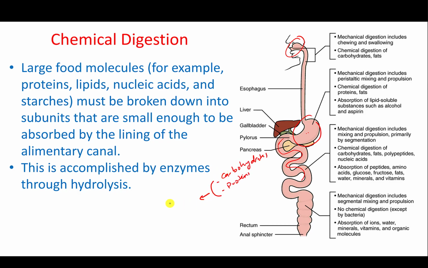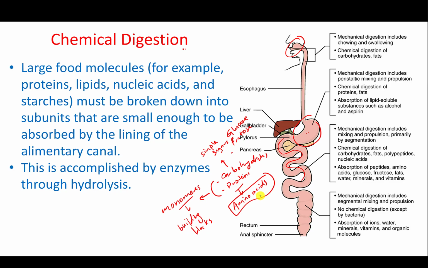those need to be broken down into their monomers. What does it mean? Into their building blocks. Those building blocks for the carbohydrates are the simple sugars, like glucose, for example, fructose, lactose. All of those are simple sugars. For proteins, the building blocks, if you remember, are the amino acids. The point of the chemical digestion is to get the proteins into their amino acids, and to get the carbohydrates into their simplest form, the simple sugars. Only those can the cells absorb. Okay, not the disaccharides, not the dipeptides, not the polypeptides. No, the simplest form of them.